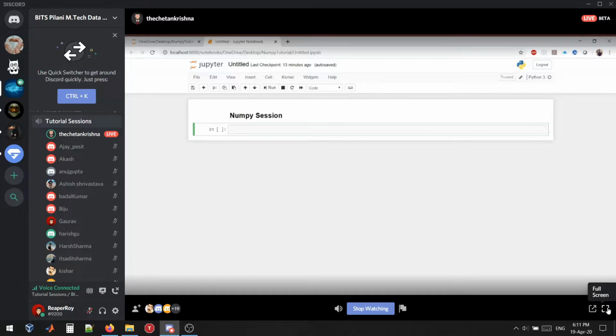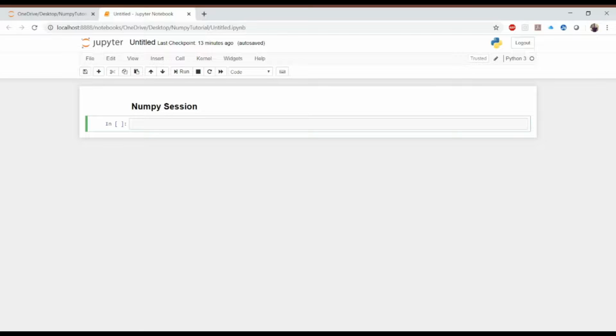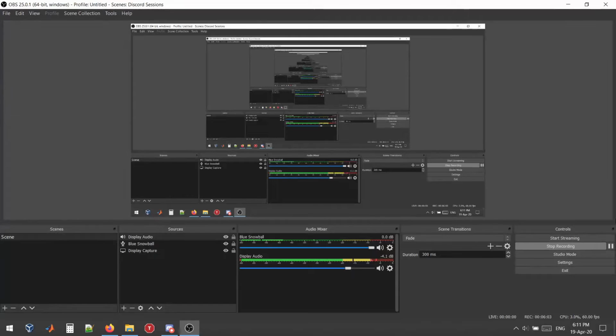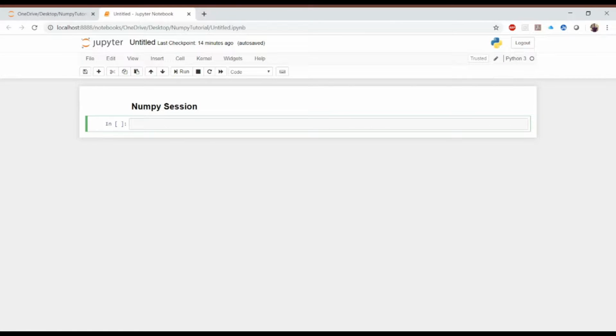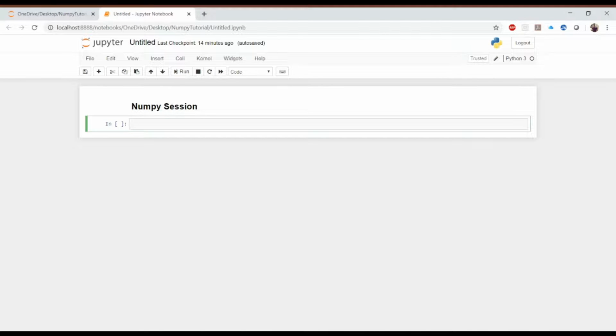Today we are going to discuss NumPy, and in the discussion I will cover topics like how we can create a NumPy array, how we can do Boolean indexing, how we can reshape an array, what the various functions available with NumPy are, and why NumPy is required, how it is different from a list and an array, and how the list and array are different.